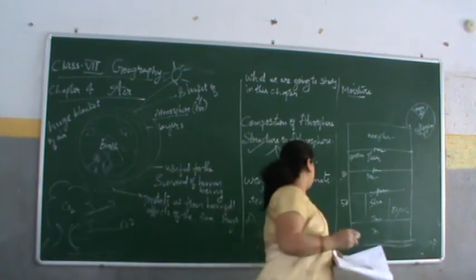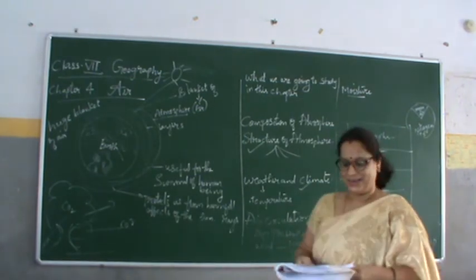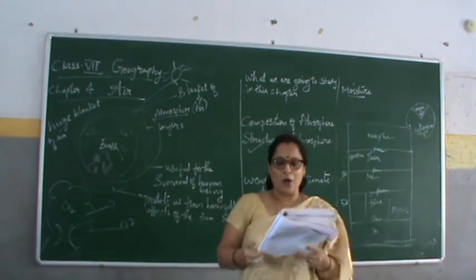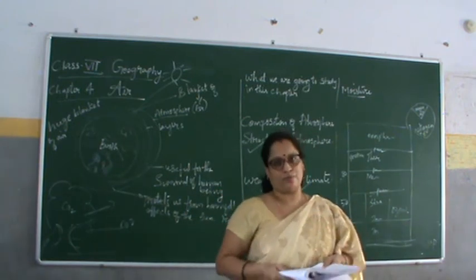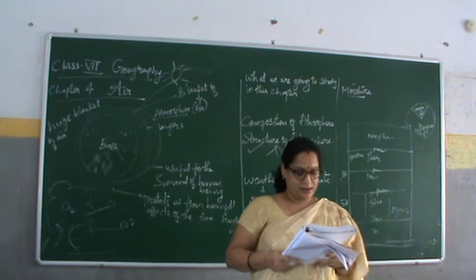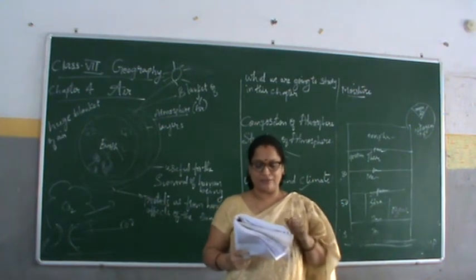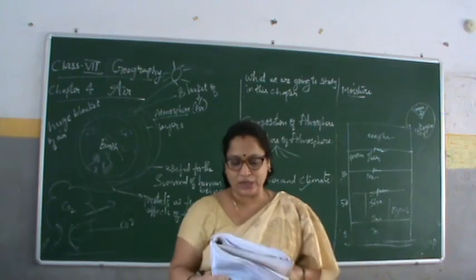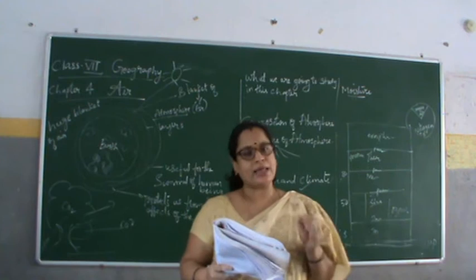Then we go for weather and climate. Weather is a combination of events that happens each day in our atmosphere, including temperature, rainfall and humidity.